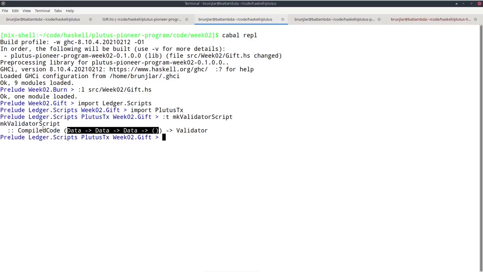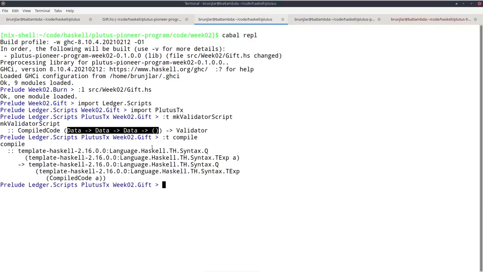As the name suggests, this type indicates the result of compiling a Haskell function of this type. So let's check what the type of compile is. Okay, and that looks a bit scary, but it's mostly because of these qualifications here. What this says is it takes an expression of type A and compiles it into something of type CompiledCode A.